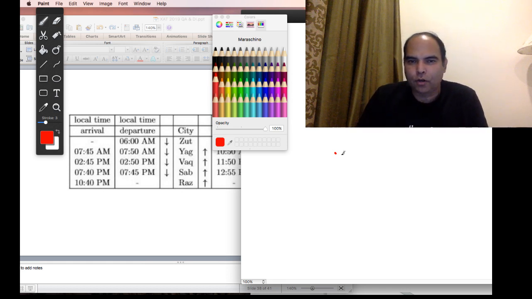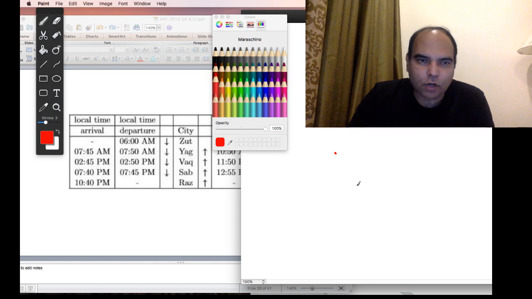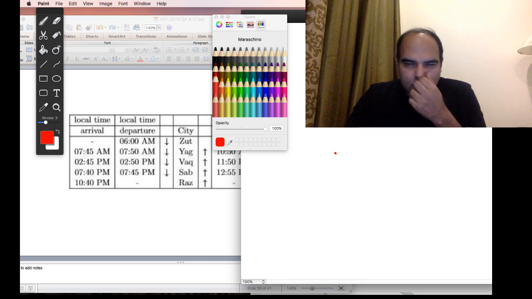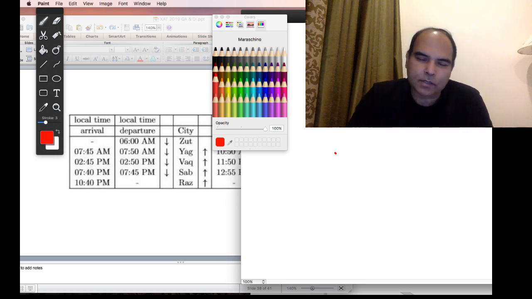I'm not very sure, so I'll need to check what they are doing in TestMat. But otherwise, everything else will be the same. Reasoning will remain the same. They can't change it. They can go to bank PO kind of reasoning maybe a little bit. Quants will remain the same, maybe LOD 1 only in the test, it won't go below or above that. RC will remain the same. So it's not going to be this thing.